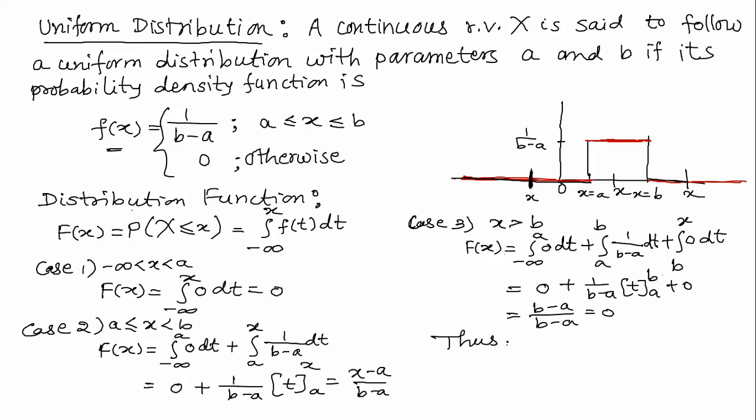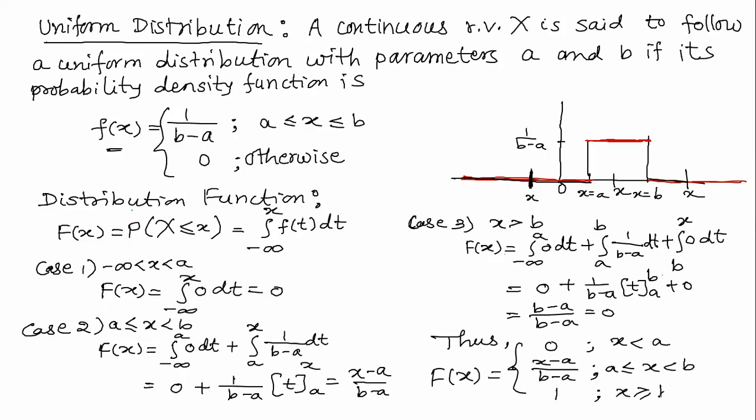Thus, I can say the distribution function of this uniform distribution is 0 when x is less than a. It is x minus a upon b minus a when a is less than or equal to x less than b, and is equal to 1 when x is greater than or equal to b. This is very, very important to understand the concept of distribution function.